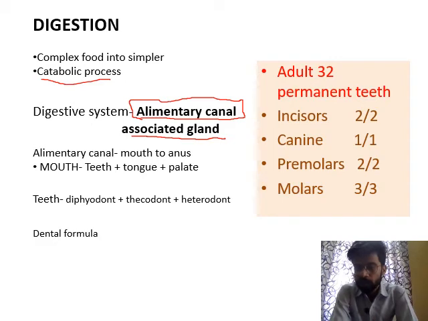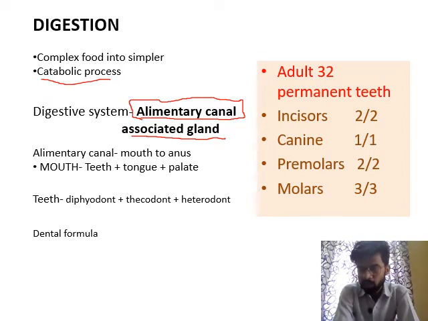Our teeth are of four different types on the basis of shape and function: incisors, canines, premolars, and molars. When different types of teeth are present in a set, the condition is known as heterodont. Hetero means different.